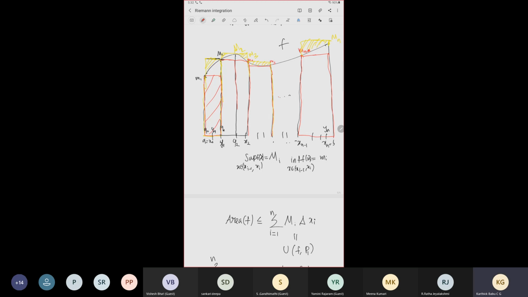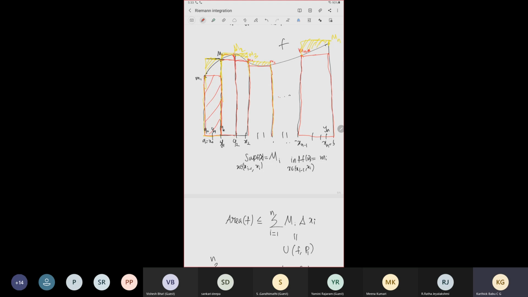Okay, so we check exactly where the infimum and supremum are. Let's say this is the point, and the supremum is this one, a little below that, and here the supremum is this one, and the infimum is this.